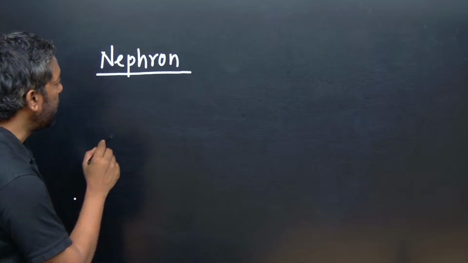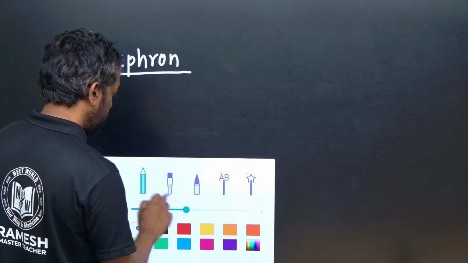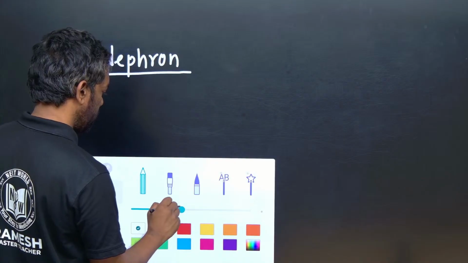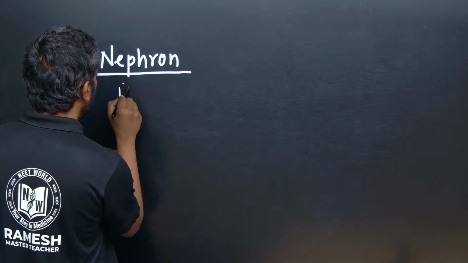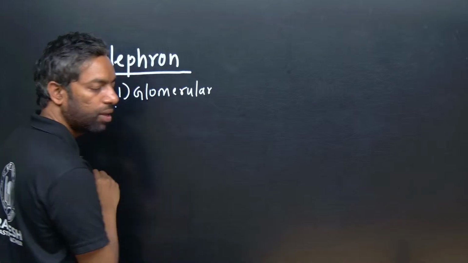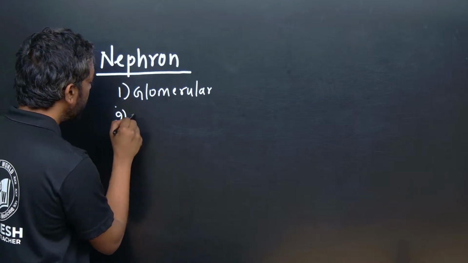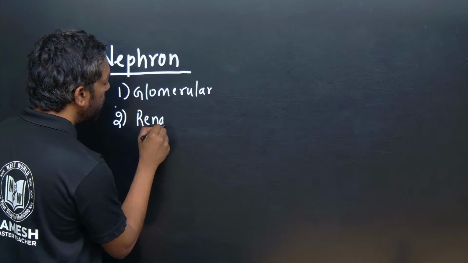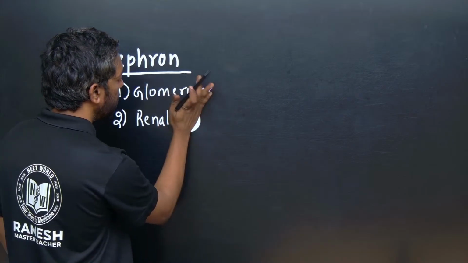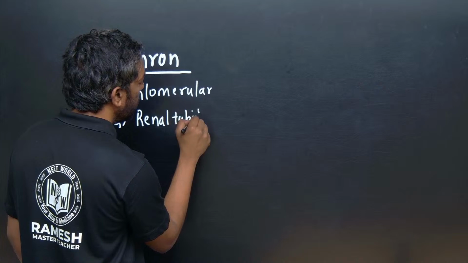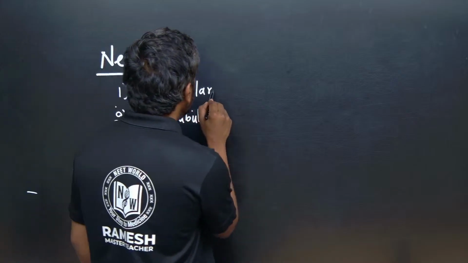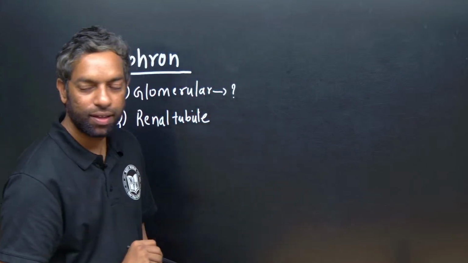One is the glomerular, and two is the renal tubule. Guys, what is the glomerular?